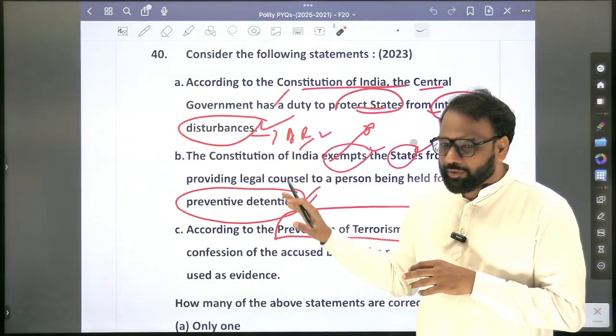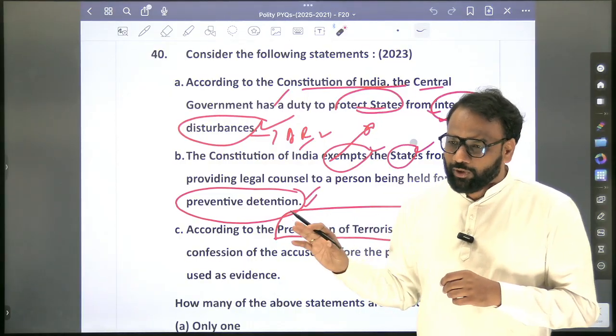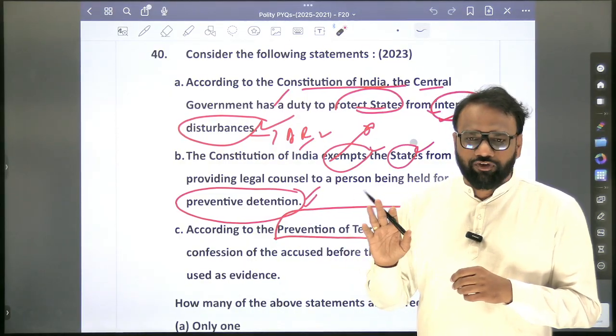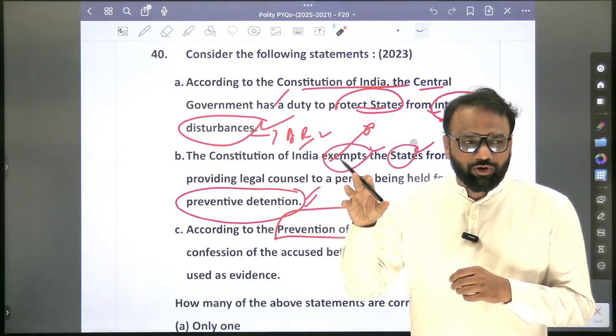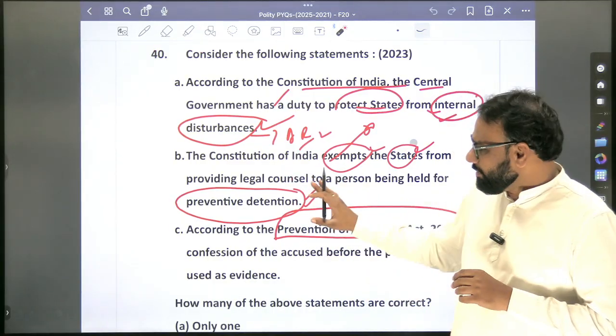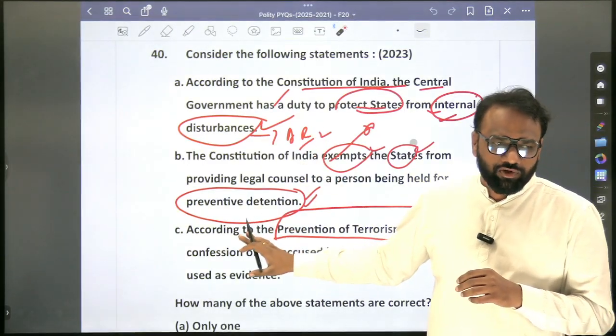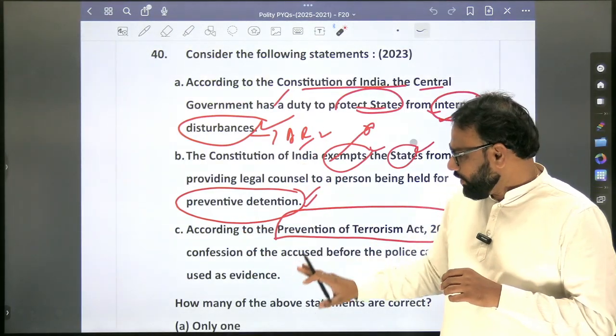Because of this option, don't focus too much on Article 22, because the 2023 question paper was completely different. If you try focusing on Article 22, you will not easily understand the provision. For the time being, just understand this, because the answer key has already been released. So what is the answer key for this? Only 2 or only 3?